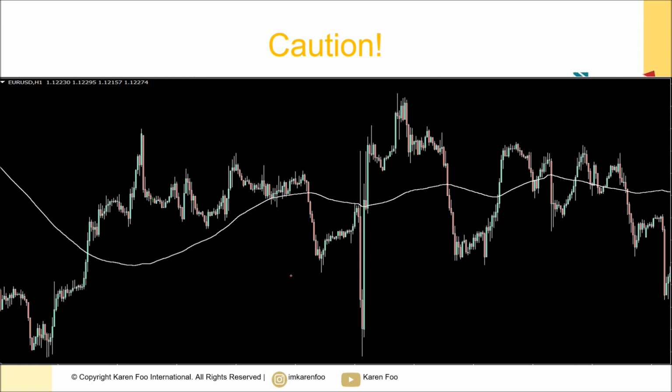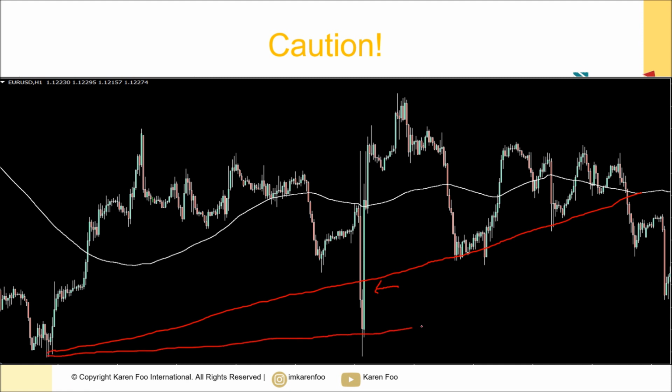Now the thing about drawing trend lines is that you need to be careful, because sometimes when the markets become too volatile, just like that, and you're trying to draw a trend line based on that point, okay, some people might draw it like that and try to take into account the volatile candle.